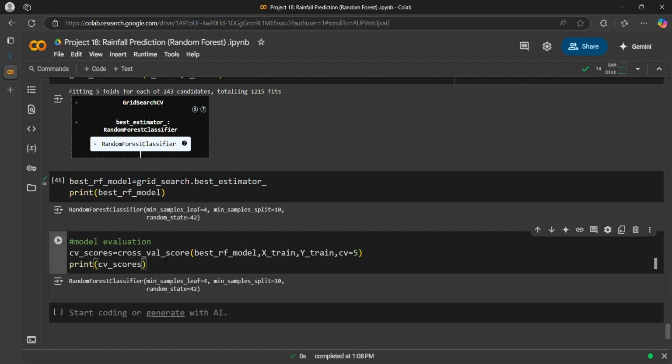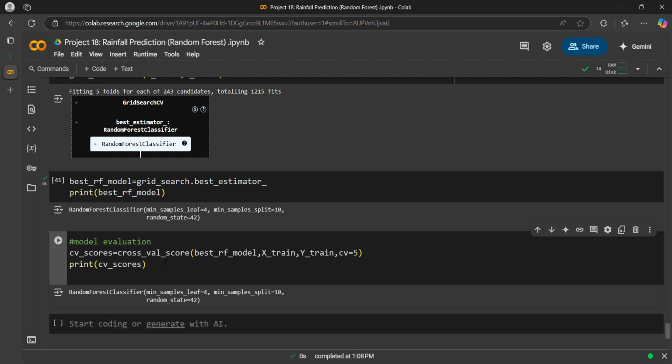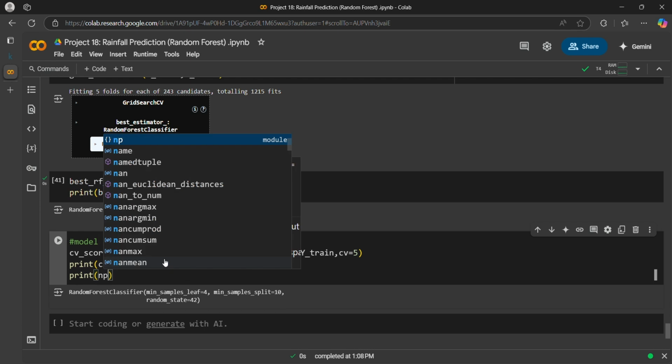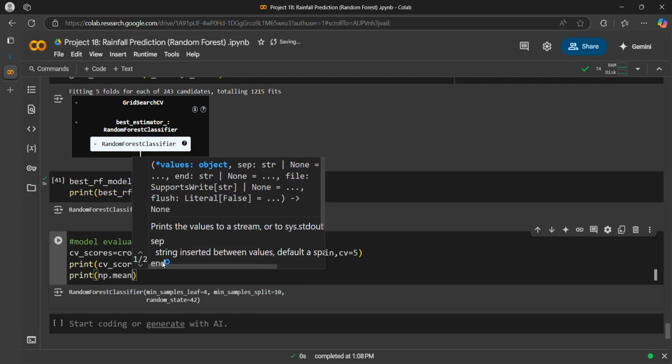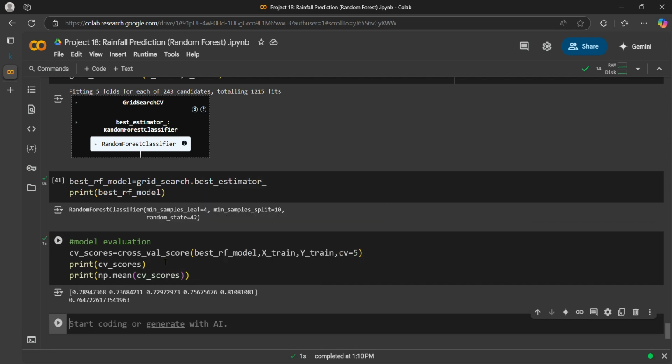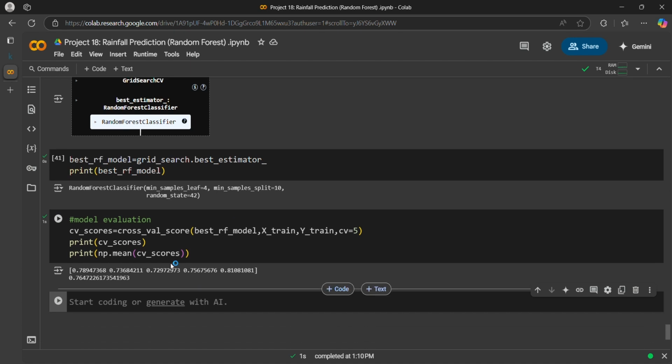Then we'll print CV score, and I will also print numpy dot mean of CV score. So these are the scores after cross validation, and the mean is coming out to be 0.76. Anything above 70% is considered good.